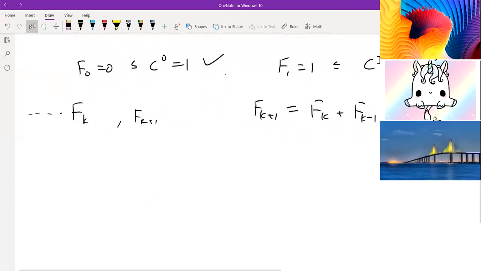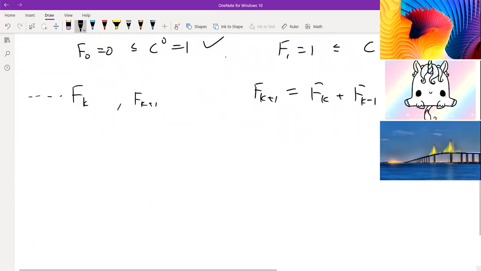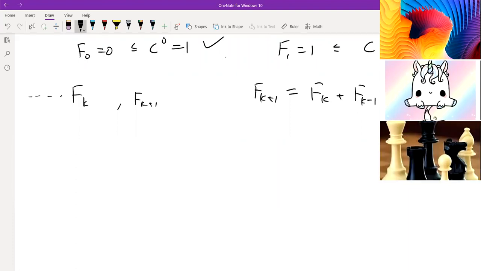And if we can prove that this expression right here is less than or equal to c to the power of k plus 1, then this expression with the Fibonacci numbers is less than c to the k plus 1. And so therefore, f of k plus 1 is less than c to the k plus 1, which is what we're trying to prove. So we just need to prove that this part is true.